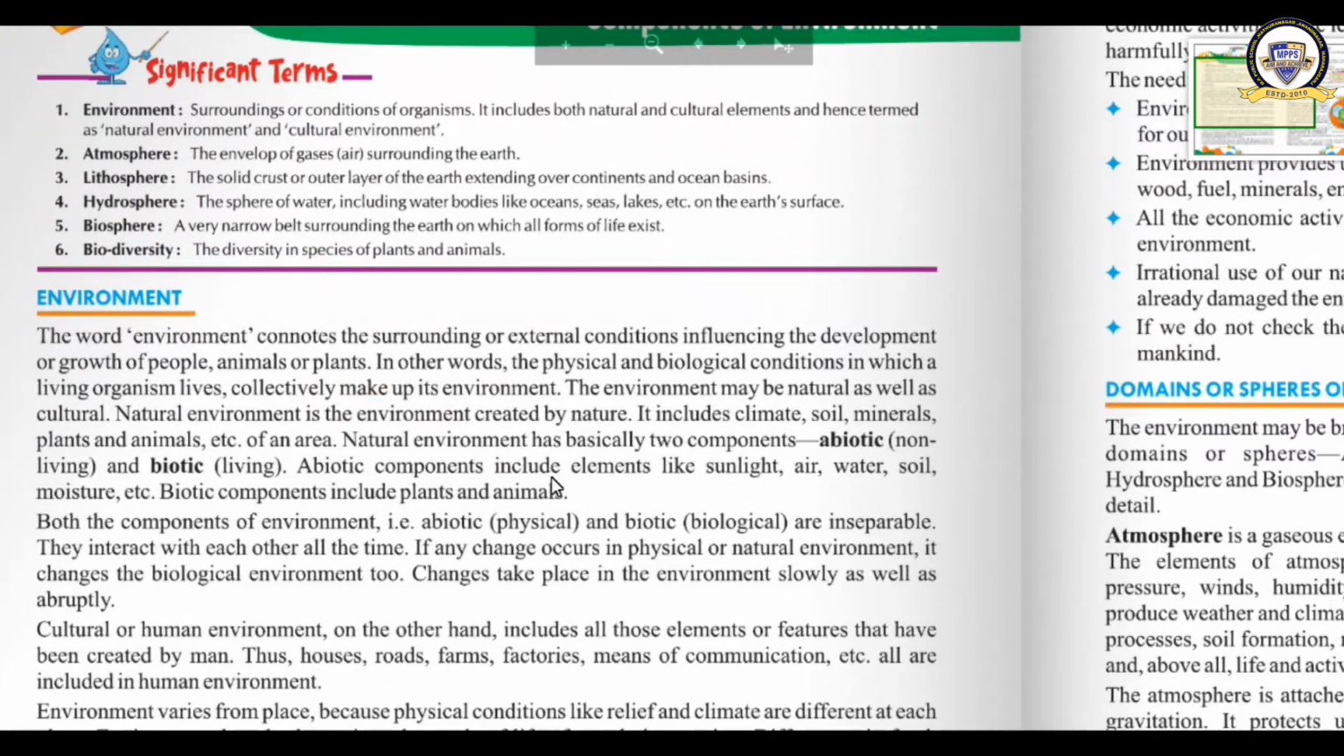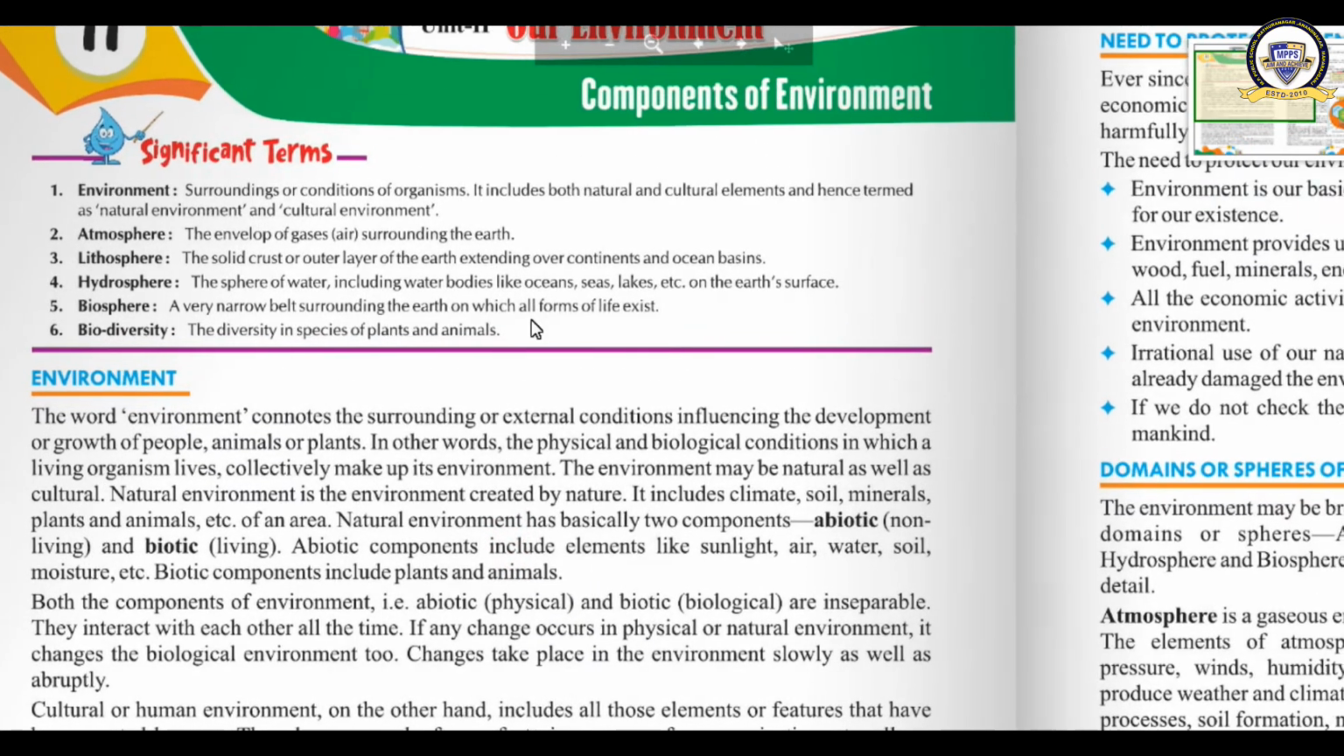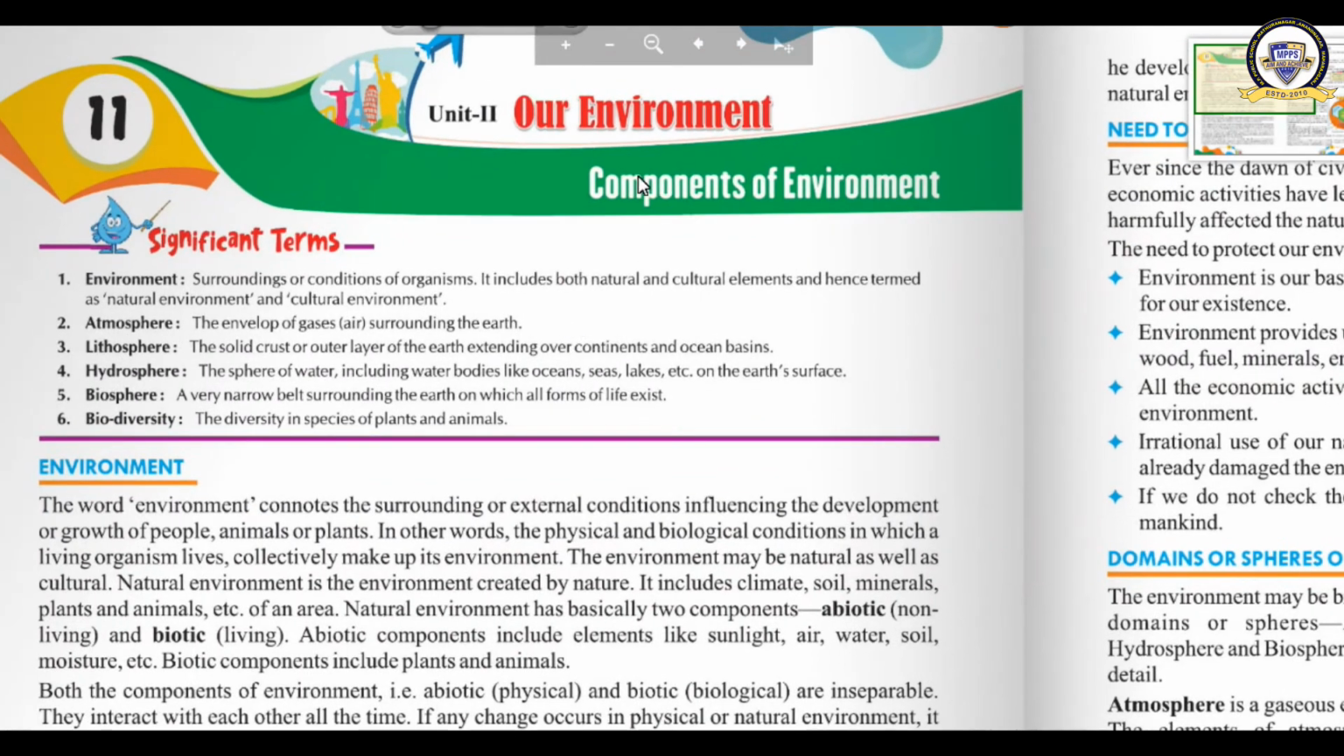Okay, so we are going to learn social science, chapter number 11. What is the name of the chapter? Components of environment. This is a chapter which comes under unit second. Unit second is our environment, geography. We will learn about our environment in the second unit. And what is environment? Environment means the surroundings or conditions of organisms. And in this chapter we will have only the components of environment. We will see the different components of environment.